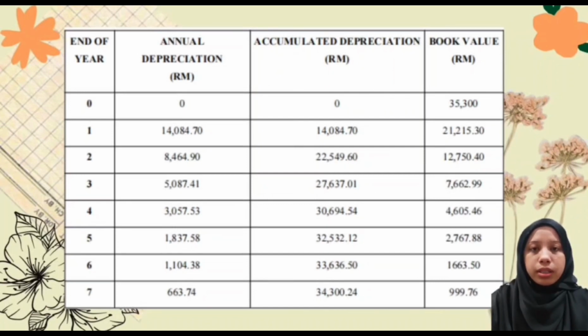The book value of the 3D wall printer is 999 ringgit and 70 cents at the end of the 7-year period, and the accumulated depreciation is 34,200 ringgit and 24 cents. The declining balance method of accelerated depreciation records larger depreciation expenses in an asset's early years and lesser ones in its later years.